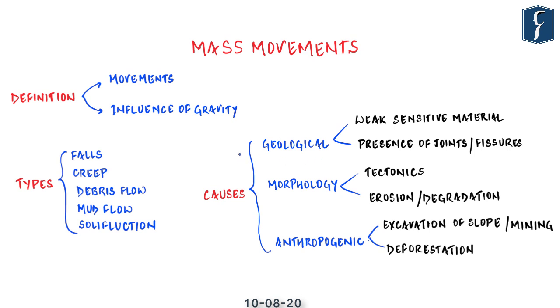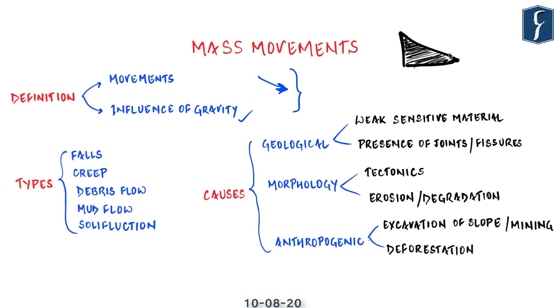Now, as far as the definition is concerned, any kind of movement of earth material like rock, soil, or even vegetation down the slope under the influence of gravity is known as mass movement. There is no other definition to it. The movement should be of earth material and it should be due to the force of gravity and no other force. As far as the movement of the material is concerned, it can fall, it can topple, it can slide, it can also flow. But as long as it is moving in the downward direction or along the slope, it will be called mass movement and it will remain a cause of concern for us.